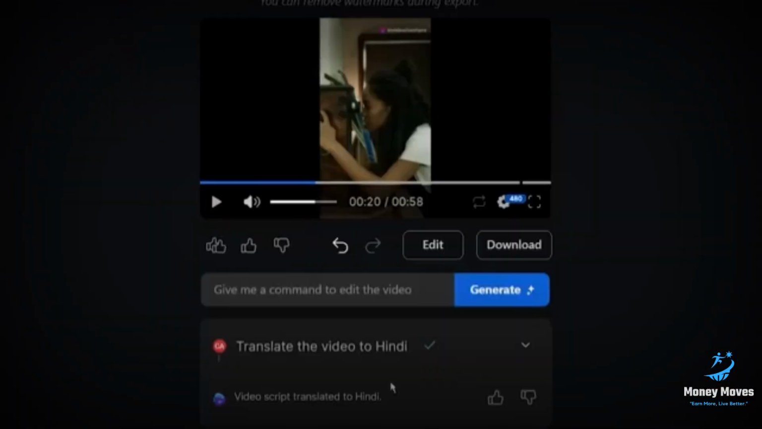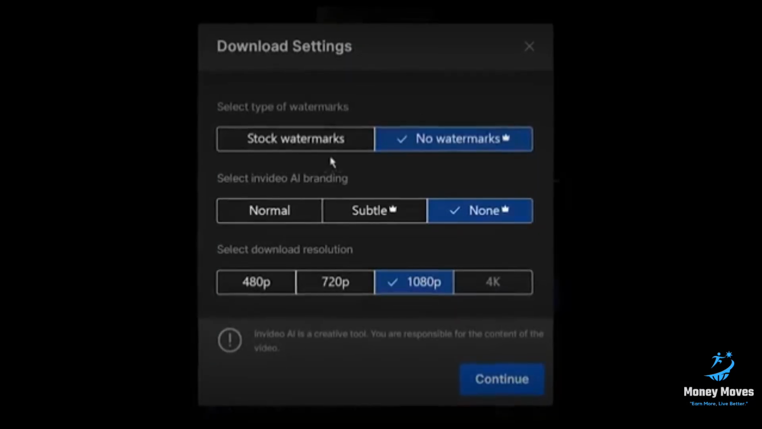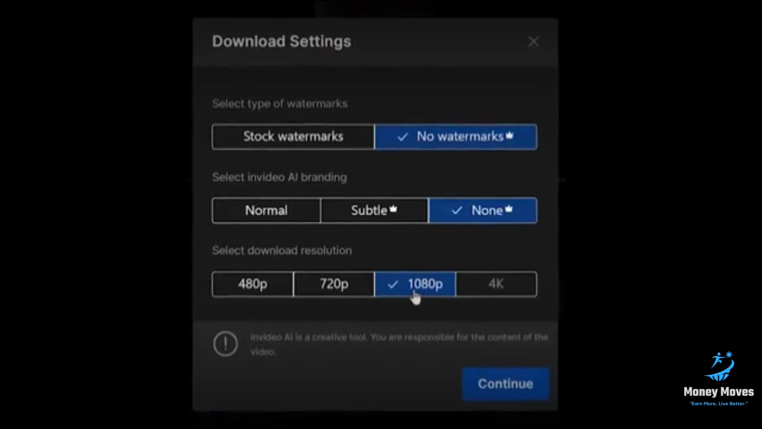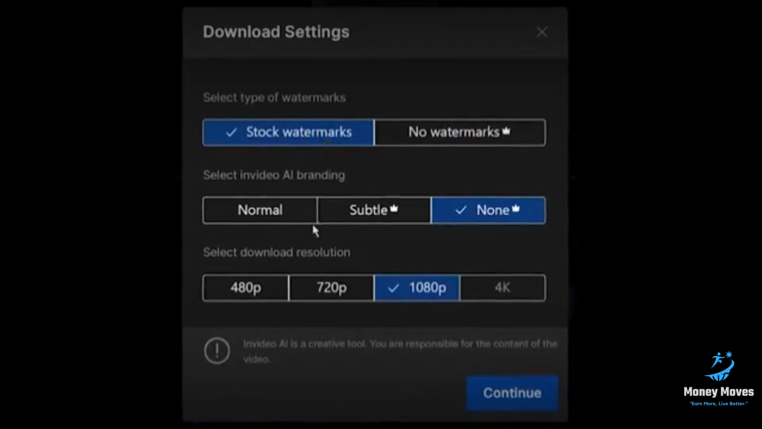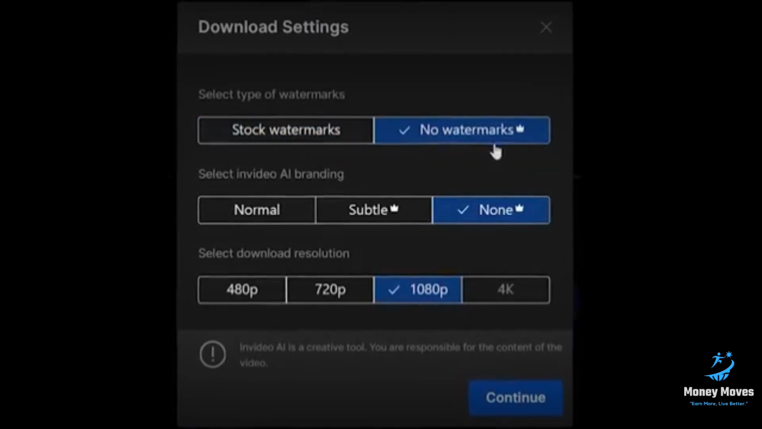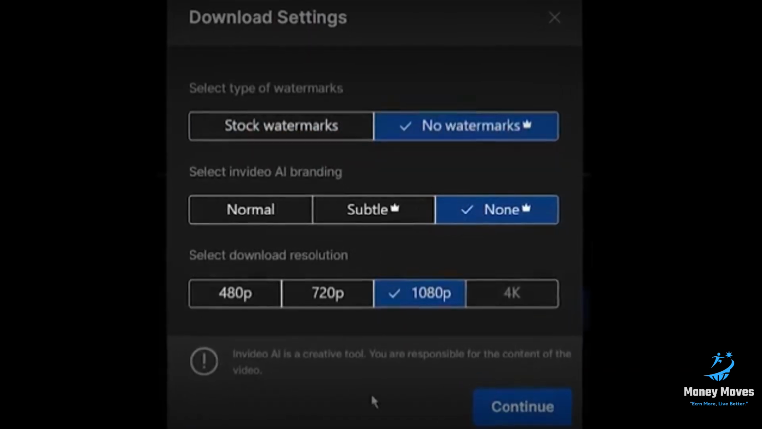So now the fourth step is to export the video. So just click on where it says download, then just make sure you have 1080p selected. Now if you want, you can export the video with iStock and Storyblocks watermark on it, or you can remove the watermarks from the video and the branding of InVideo AI from the video by simply upgrading your plan.